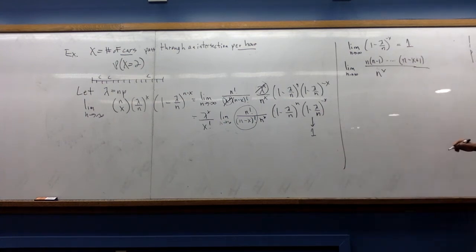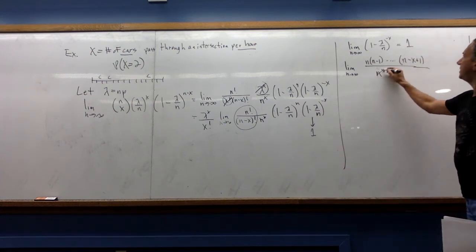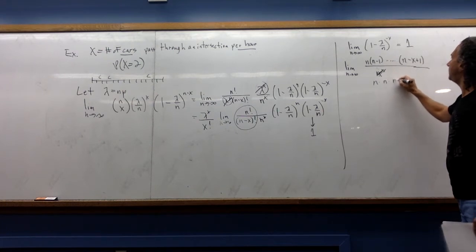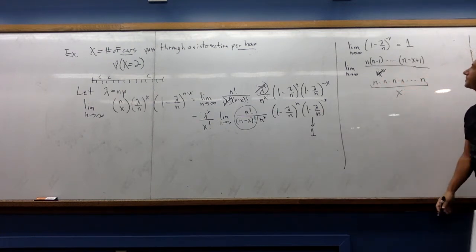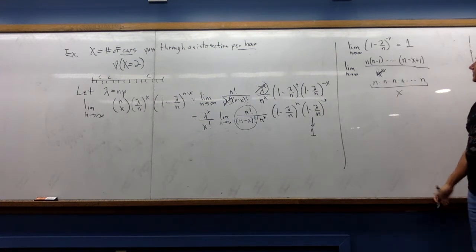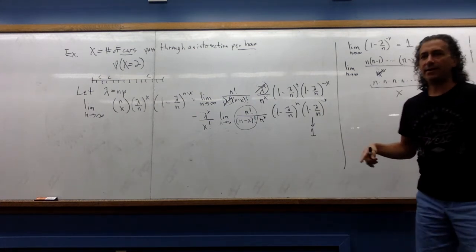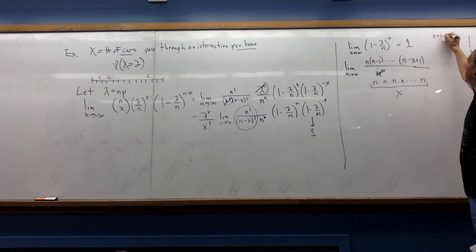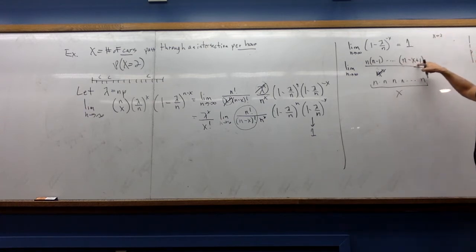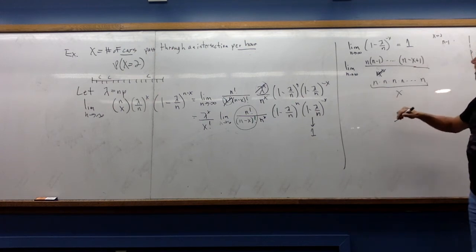Let me also say that n to the x, I can think of as n times n times n times n. I've got x of these. Well, let's see what happens here. If x happens to be 2, then the final term here is n minus 2 plus 1, which is n minus 1.